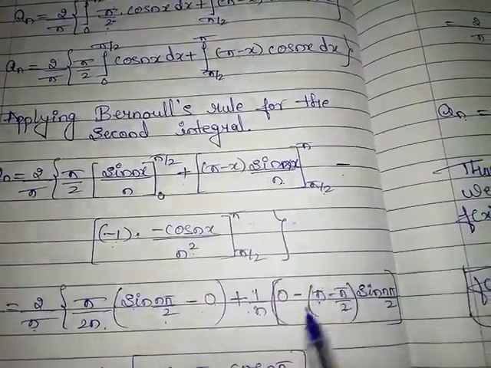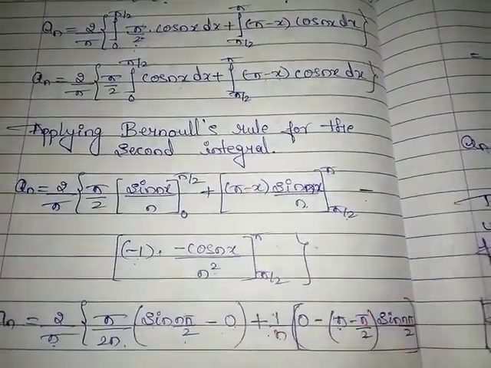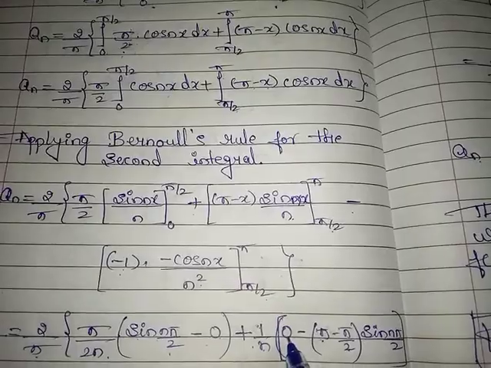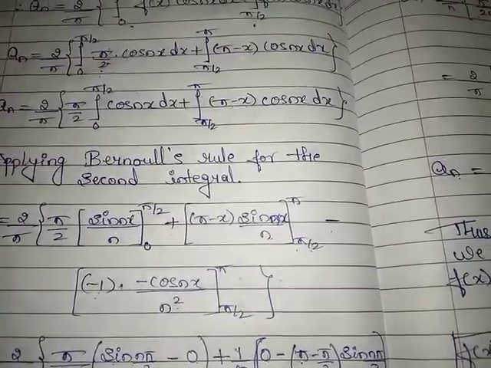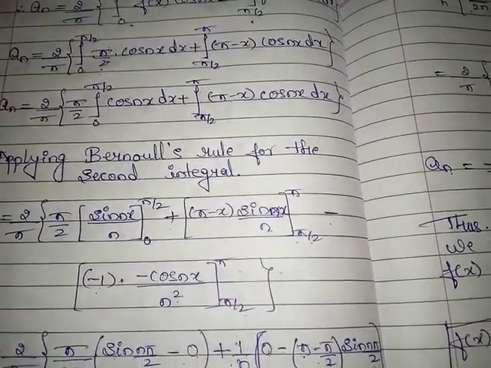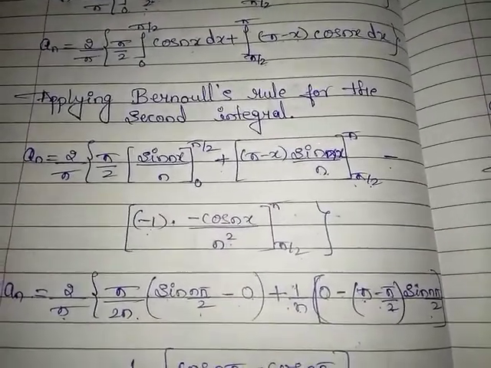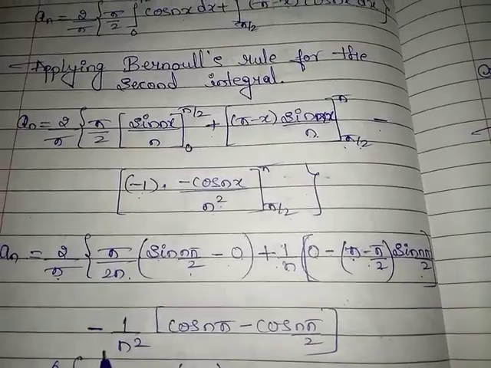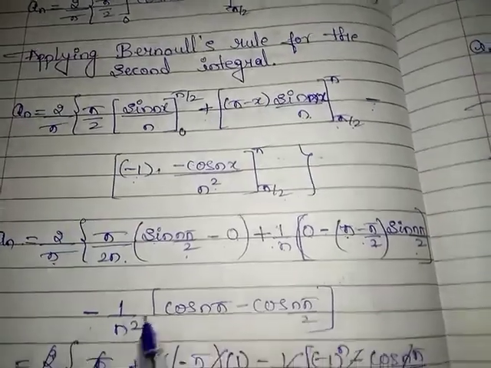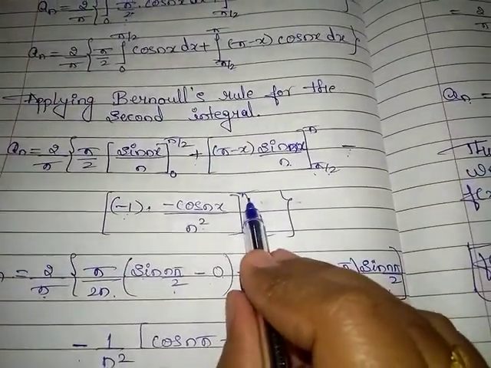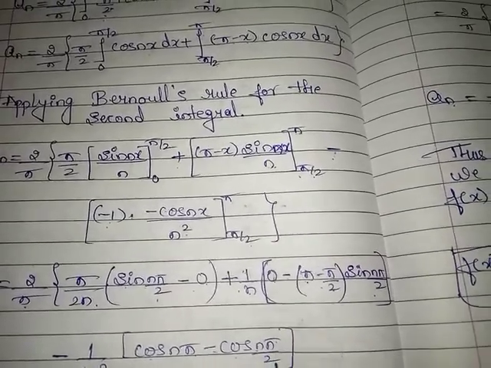When we apply the upper limit, it will be 0, because sin pi value is 0, so the whole term will be 0, minus apply the lower limit, pi minus pi by 2 into sin n pi by 2. Then for this one, this is a minus into minus, plus, here we have a negative sign, therefore it is minus 1 by n square, while applying the limits, cos n pi minus cos n pi by 2.